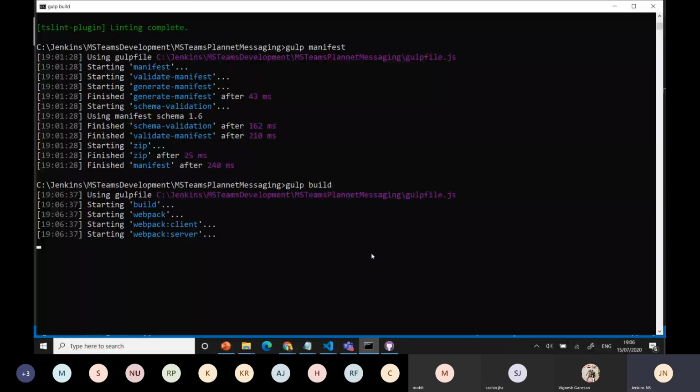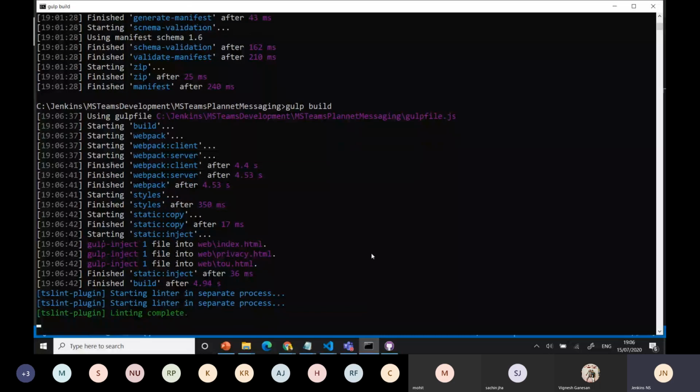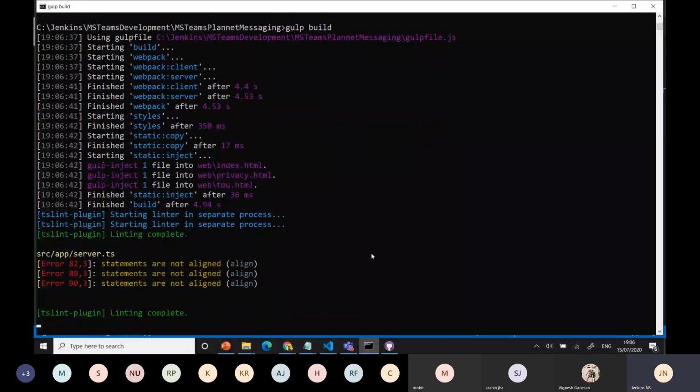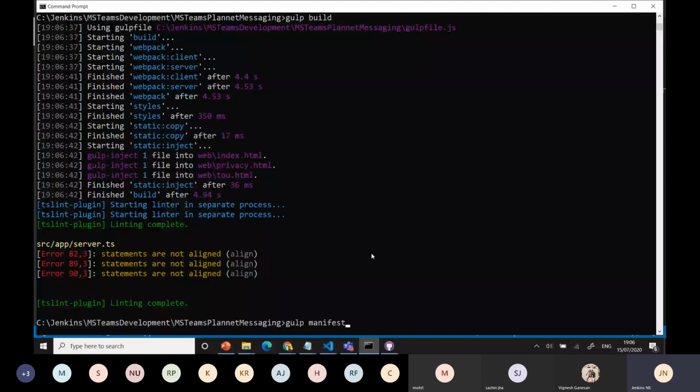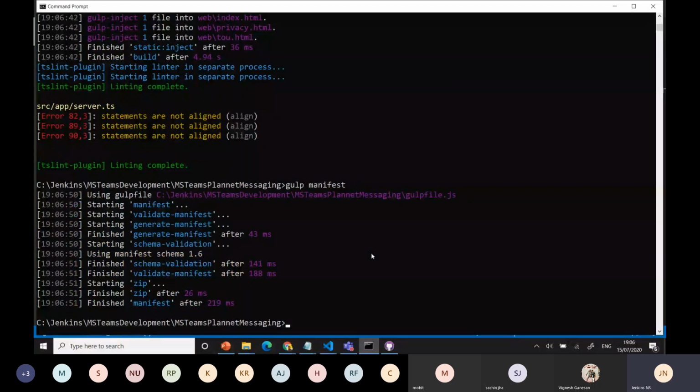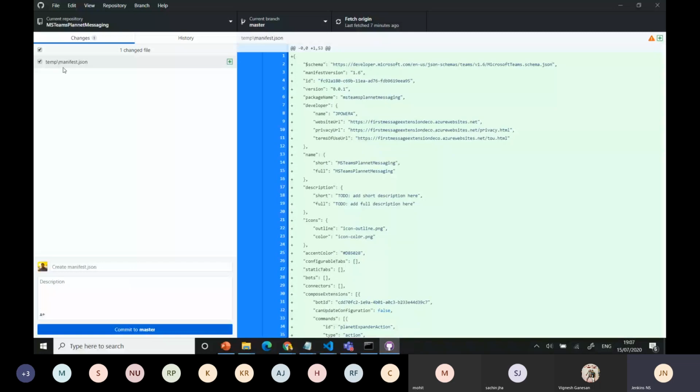Because now we updated the corresponding URL, I can use the manifest to update for the new changes you need to make. Finally, you need to deploy in our GitHub. We now have the manifest ready, and you have the push option. If there are any changes, you go here and just push it.